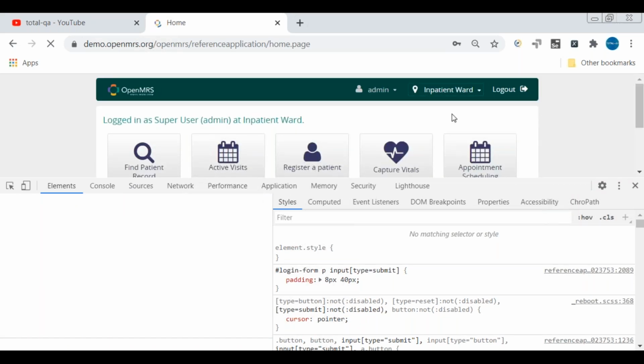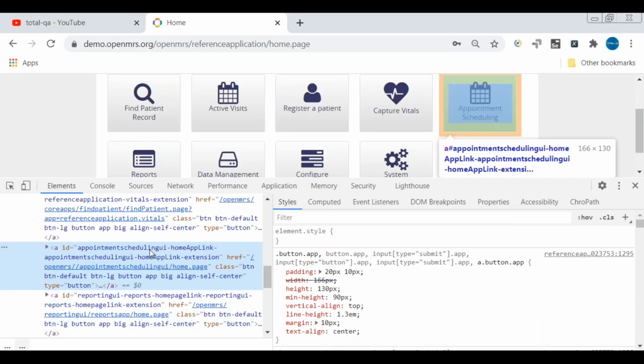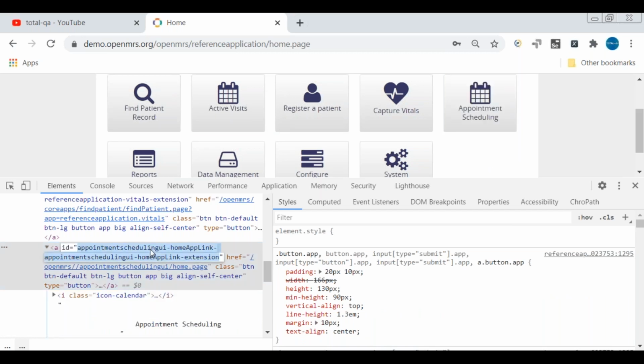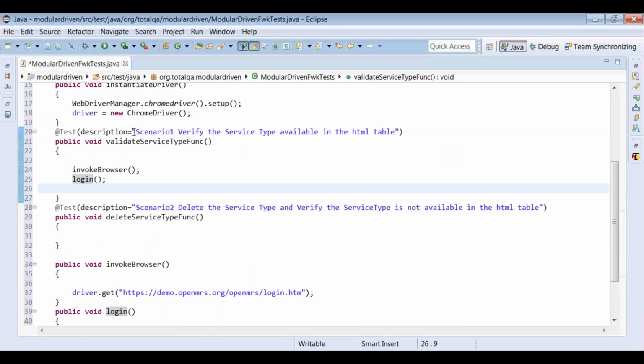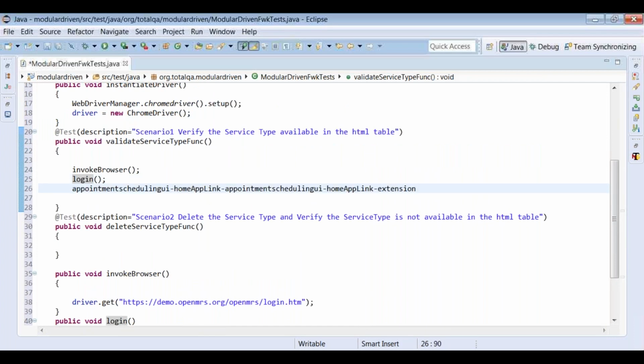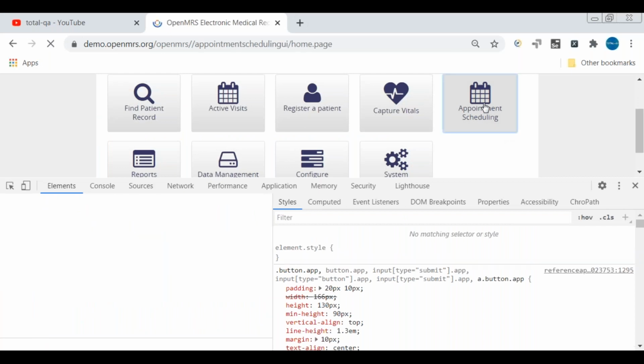The next step is we have to select appointment scheduling and identify its properties. The appointment scheduling has an ID here, and we can take this ID into consideration. Just put the information here. So we have to check. This is for clicking on appointment scheduling. This is the ID. I just click on the appointment scheduling.